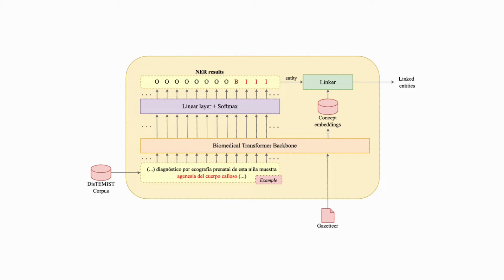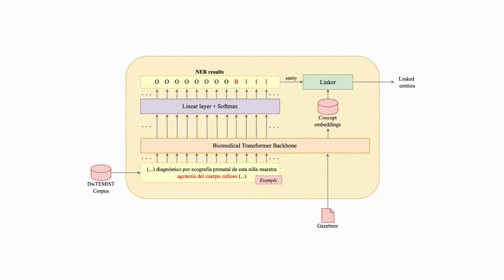In the former case, it has been used to compute token embeddings for a downstream classification head with a linear layer and a softmax activation function. In the latter, it computes concept embeddings for each concept in the gazetteer, which will then be used to link an entity mention to its nearest concept based on a measure of similarity.